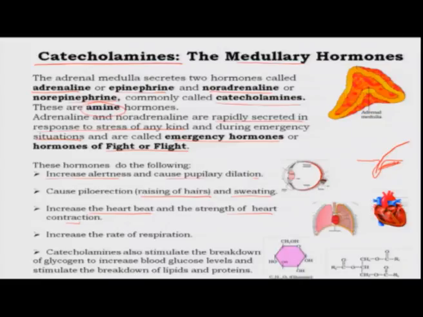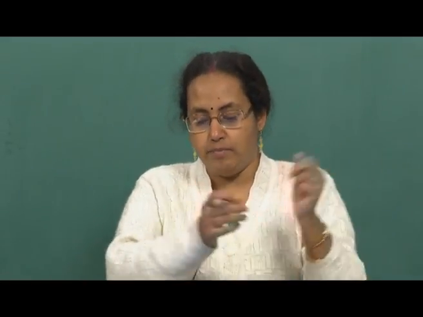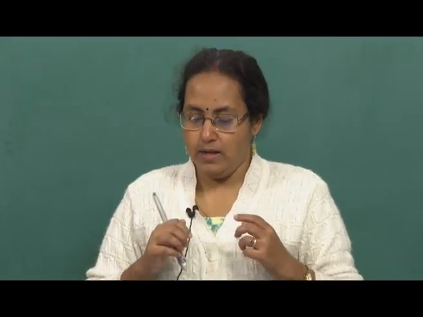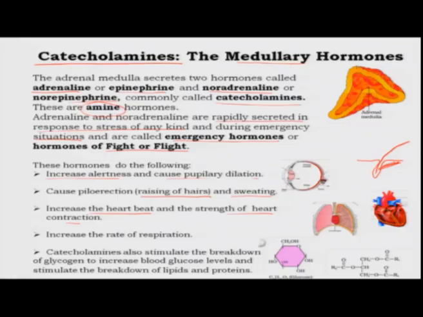Then you can also stimulate other metabolic processes. For example, for your muscles to really work hard, they need a lot of energy in the form of ATP, and ATP comes from glucose. Metabolism of carbohydrates and lipids and proteins ultimately results in the production of energy in the form of ATP, right. So, the breakdown of glucose and lipids like triglycerides will take place, and this is stimulated by the catecholamines.